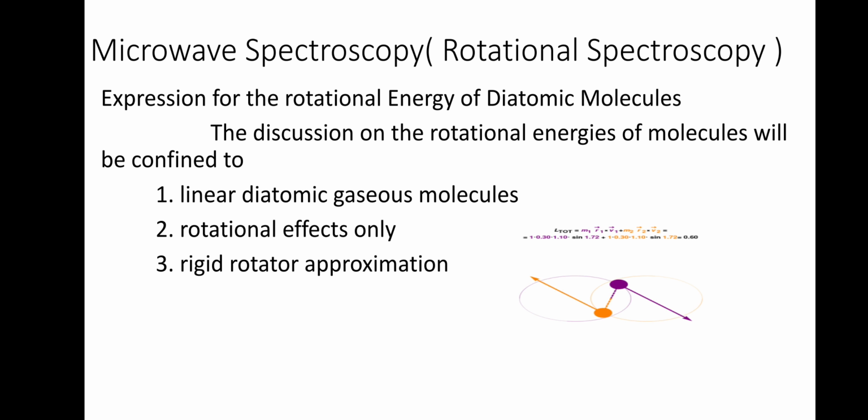Then for rotational energy, we have considered a linear diatomic molecule, that is a gas. Then rotation is the only effect considered. We are not considering vibration or translation or electronic changes. Then we consider that it's a rigid rotator, that is the bond connected between the two atoms is a rigid one, it's not a flexible one. So it will keep on rotating like this. Based on that we are going to calculate rotational energy, and I am not going into the derivation part.